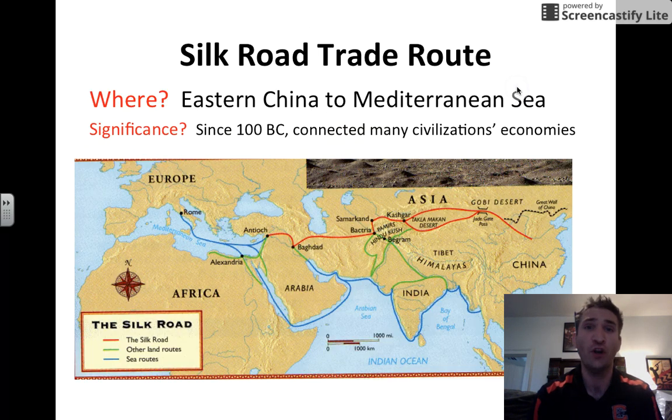And the most important of those routes was the Silk Road trade route. Where was the Silk Road trade route? Well, it started in eastern China, and the red line is the route, and it winds its way in Central Asia all the way to the Middle East.